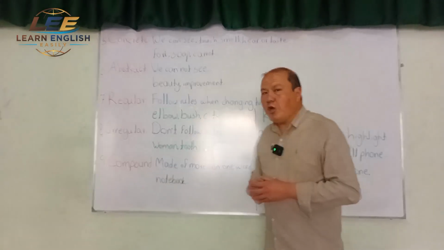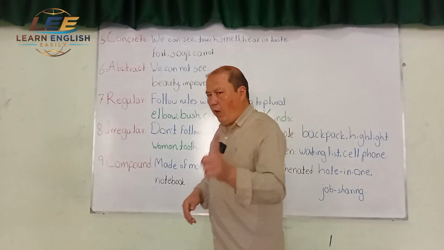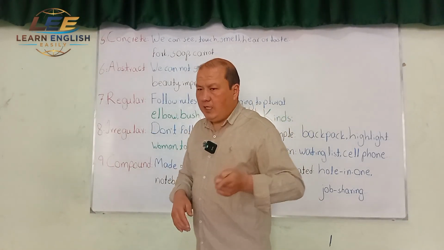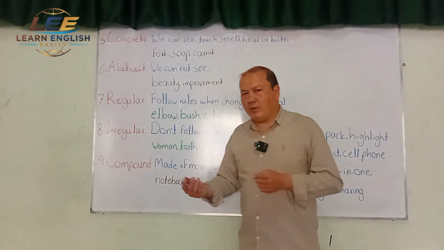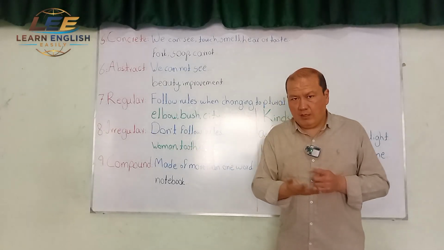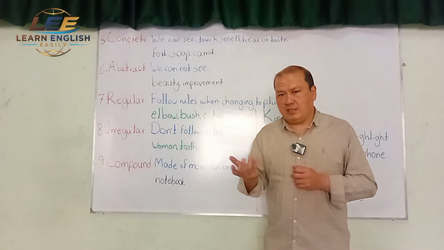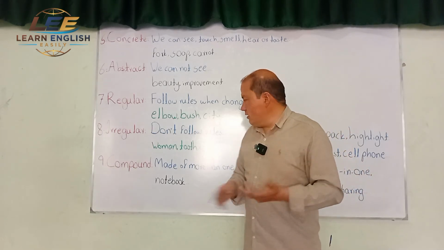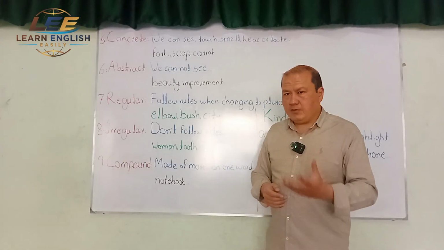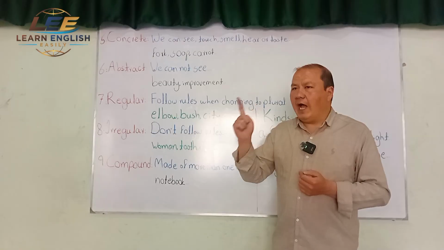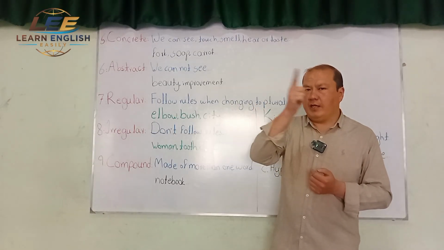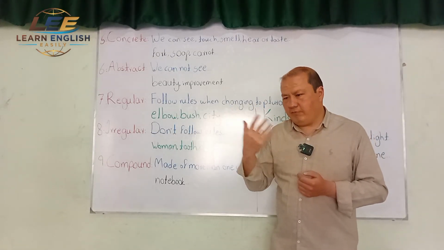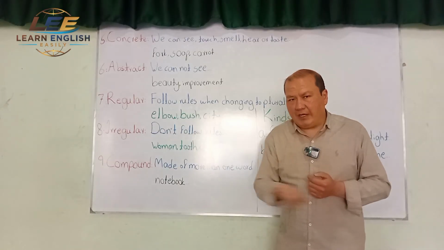Another example is child, kid. When it is one, it is pronounced child. When it becomes more than one, it is pronounced children. I don't add S, I don't say childs. I add R-E-N, children. So it doesn't follow those rules. Also, focus on pronunciation. A child, three or four or ten children.